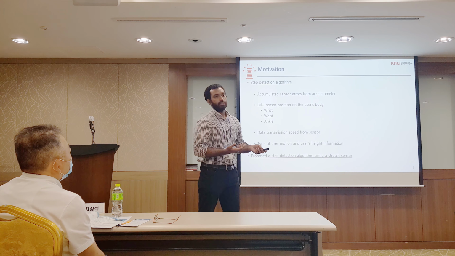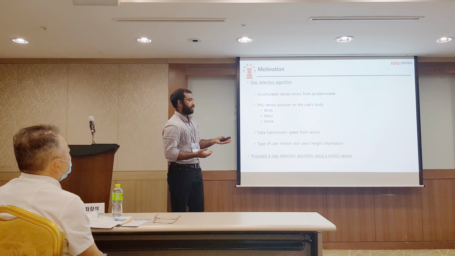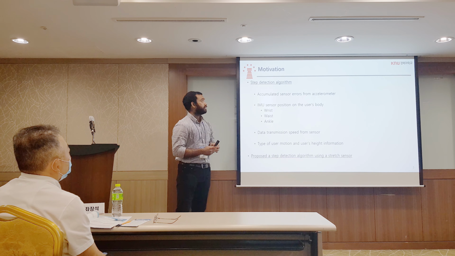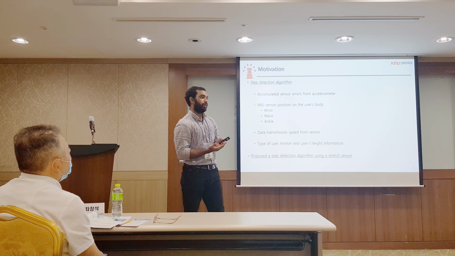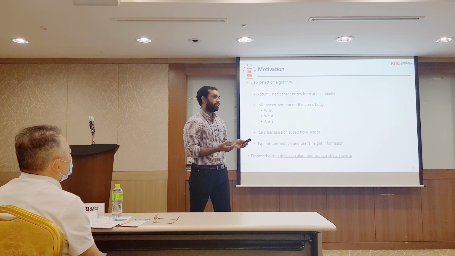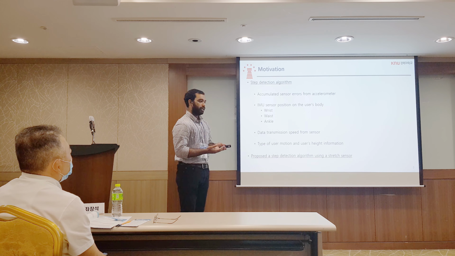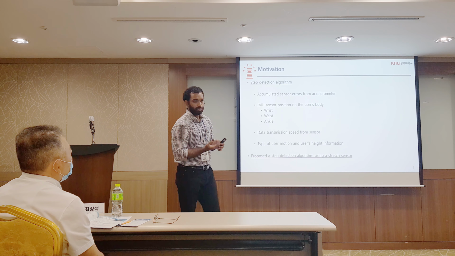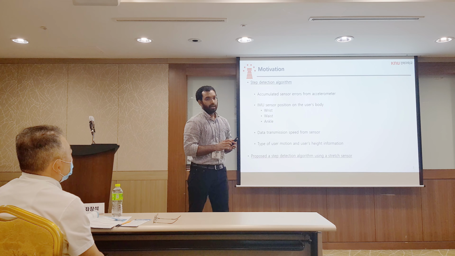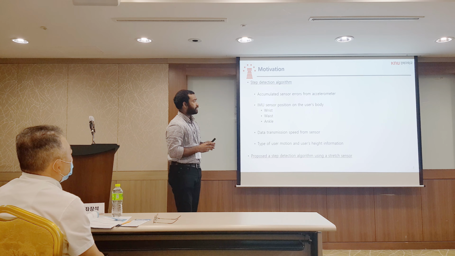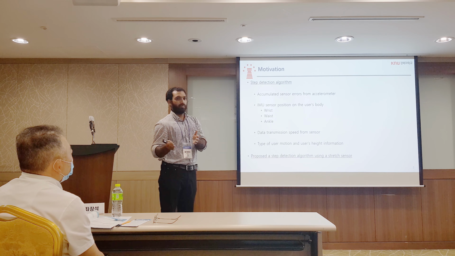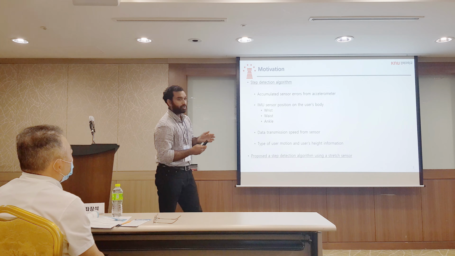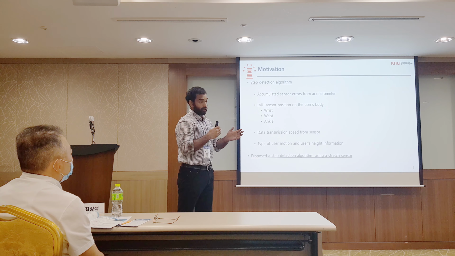When we start with this research and consider identifying the steps of a user, the first problem is the accumulated sensor error from the accelerometer. Conventional methods use the accelerometer sensor for identifying user steps. Smartphones, smartwatches, or any application use the accelerometer, identify the peak of the signal, and consider it as the step of a user. The IMU sensor consists of an accelerometer, gyroscope, and magnetometer. From that accelerometer, we identify the user steps.